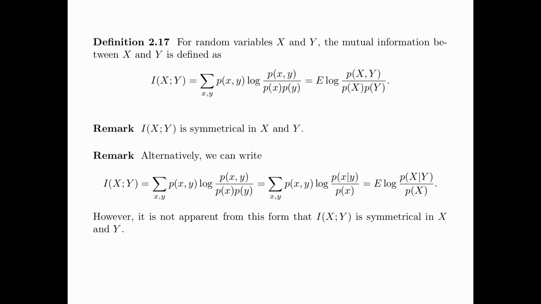Now we derive an alternative form for I(X;Y). First, I(X;Y) is equal to summation over x, y of p(x,y) log p(x,y) divided by p(x) times p(y), according to Definition 2.17. Then p(x,y) divided by p(y) can be written as p(x|y), and so we have I(X;Y) equals expectation of log of p(X|Y) divided by p(X). However, it is not apparent from this form that I(X;Y) is actually symmetrical in X and Y.